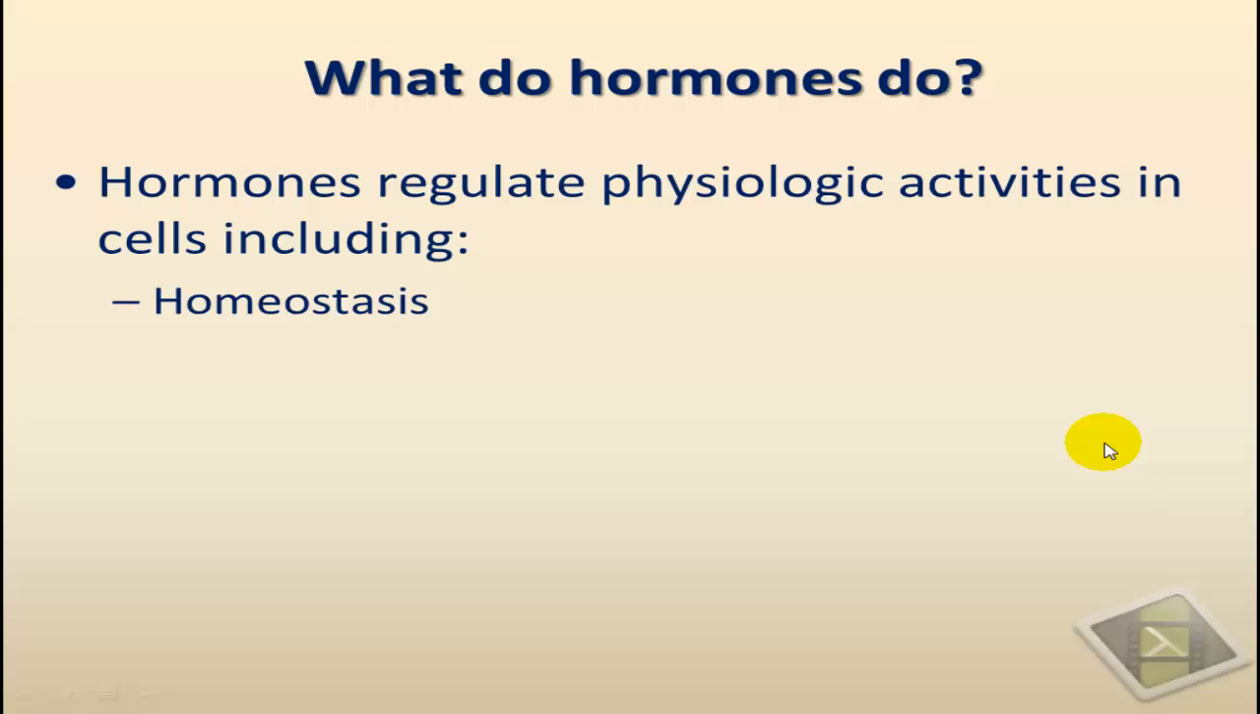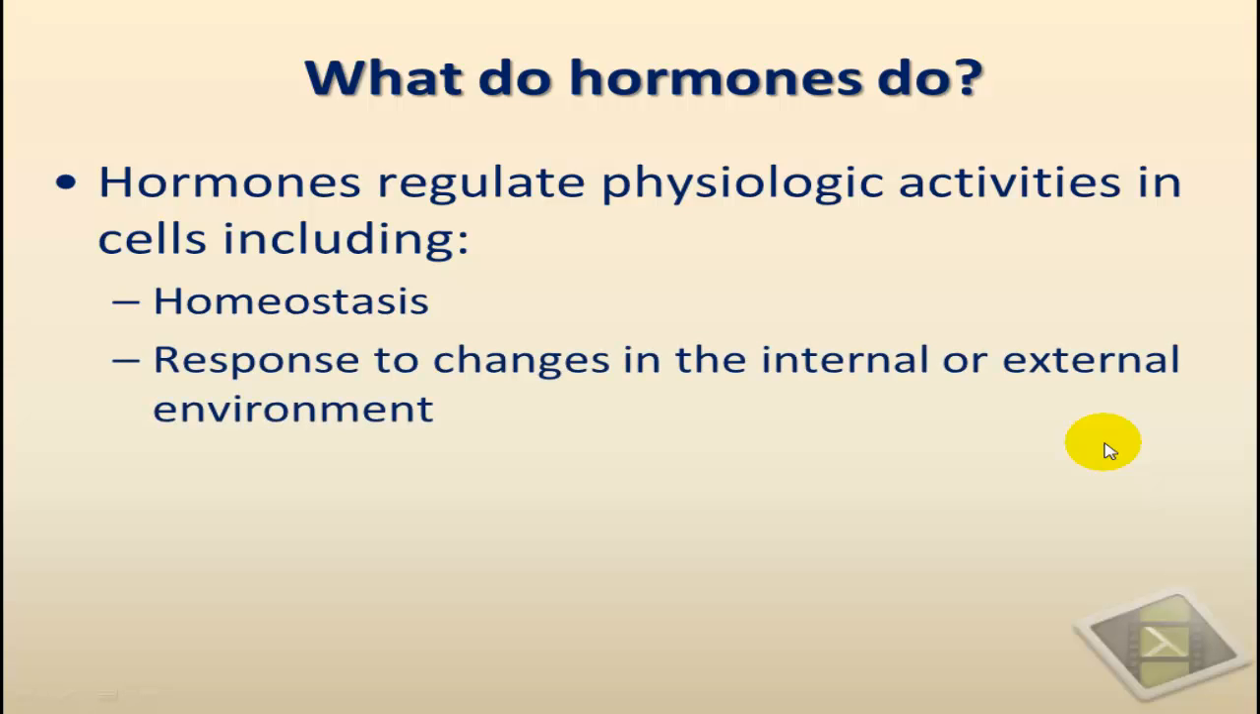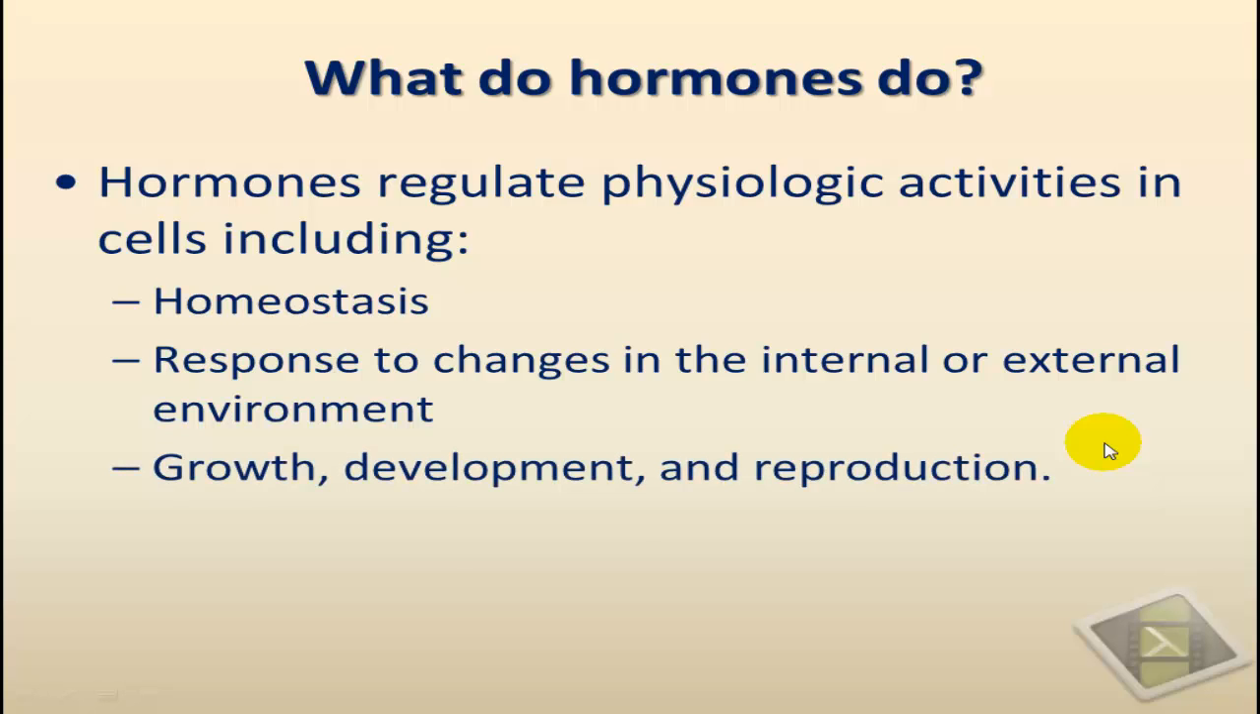So homeostasis as a physiologic process in most cases is regulated by hormones. The second one is the effect of hormones in inducing responses to changes in the internal as well as the external environment. And the last one is the effect of hormones on growth, development, and reproduction.